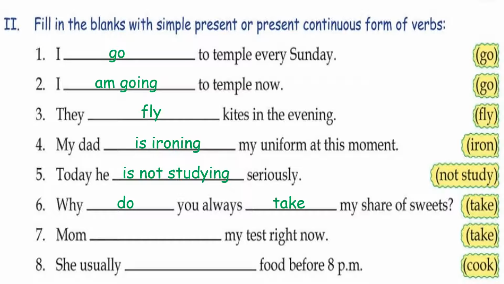Now, mom dash my test right now. Again, present continuous form because we are talking about now, at this moment, what is happening. Mom is taking my test right now. See, usually. Again, children, the word usually has come. So, we have to take the simple present form of the verb. She usually cooks food before 8 p.m.